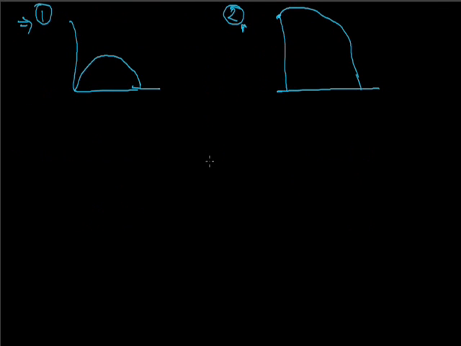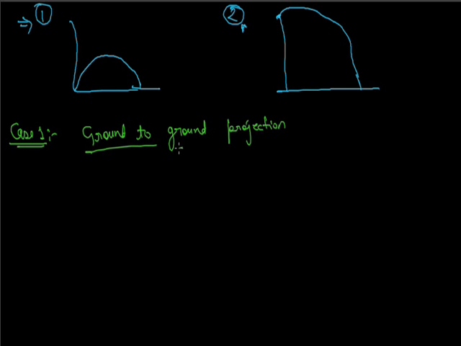So first case is ground to ground projection. Let me consider an object is thrown with velocity u, and its horizontal component is u cos theta and its vertical component is u sin theta.